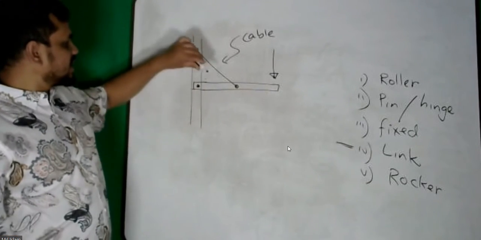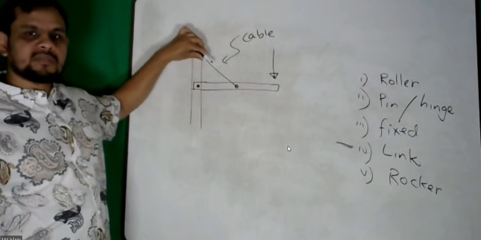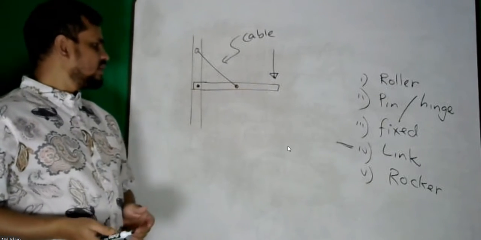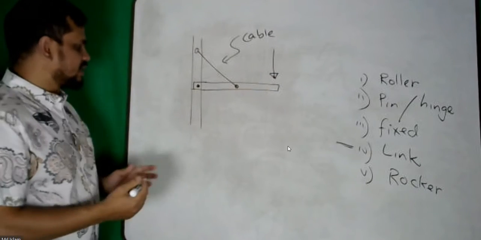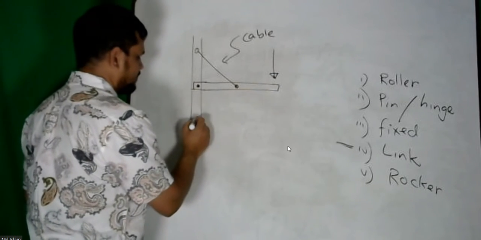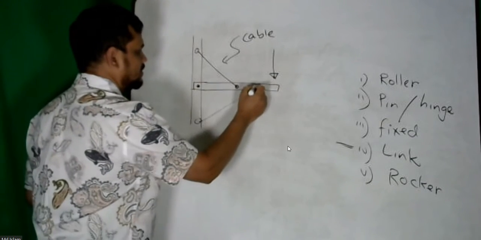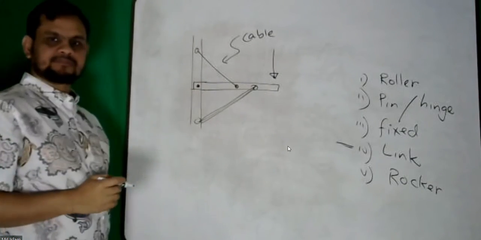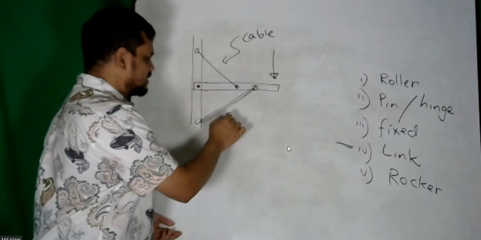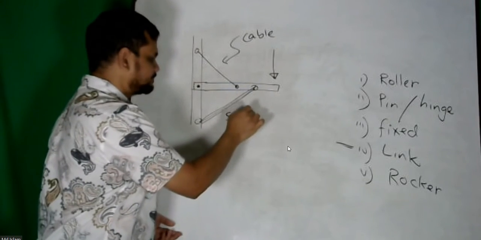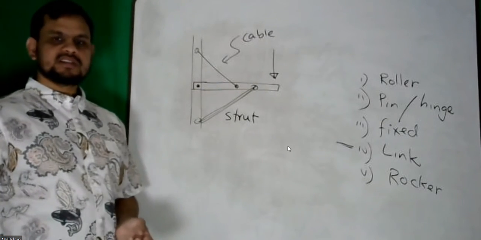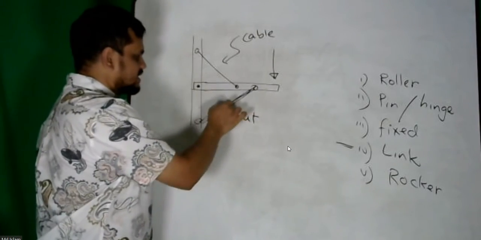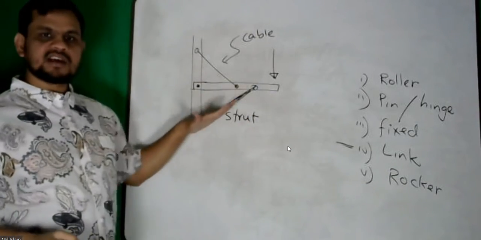The link support carries some force along the member. It is not pinned, it is not fixed, or something. We can do something else. We can insert some other strut here. So this is also a link because it has an axial force. It will apply axial force.